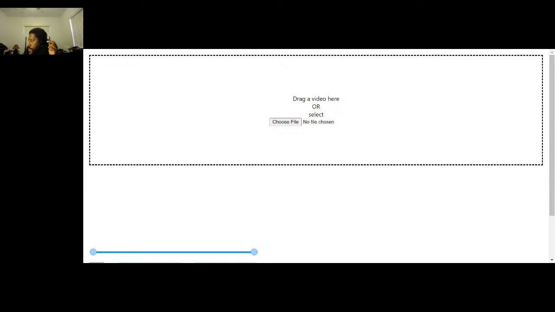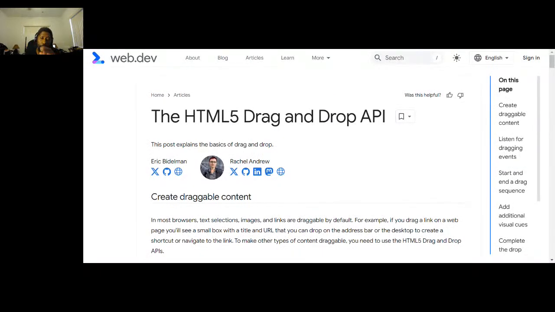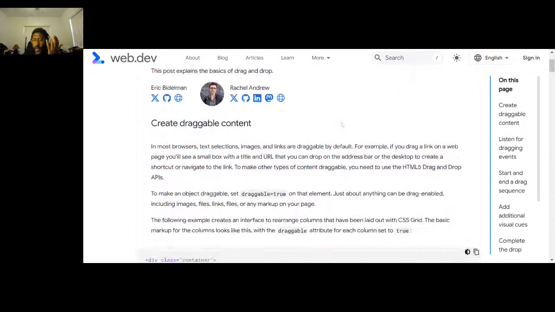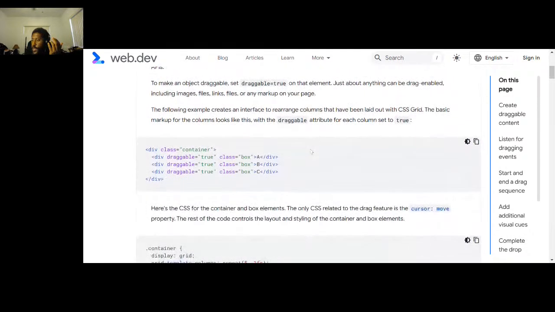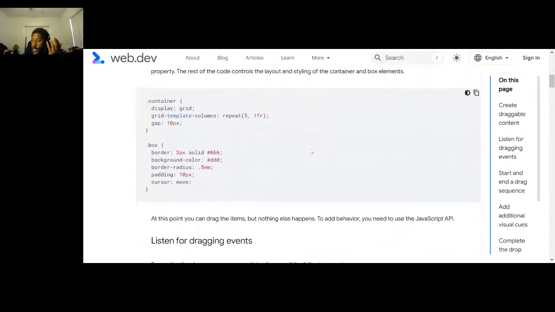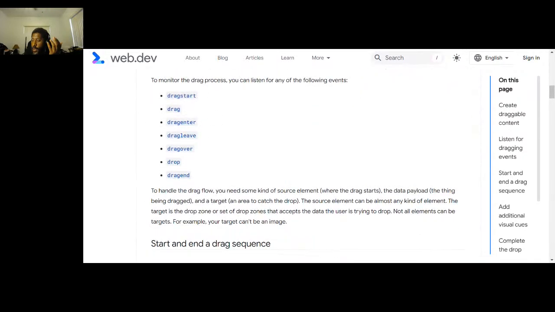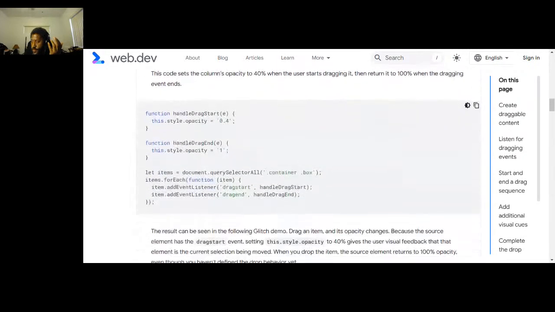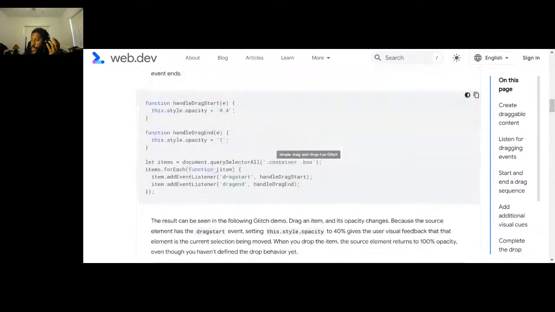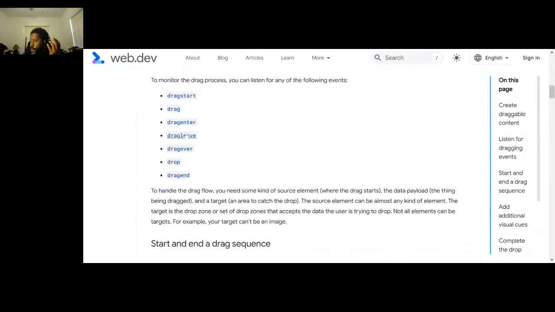Share my screen here. Eventually, I'll go through the demo, but I wanted to talk about the stuff I used to build it up. And so the HTML drag and drop API, I'm pretty sure we might have spoken about this before, but it's pretty awesome the way you put it together. You listen for some events, and then I listened for the drop event, right?